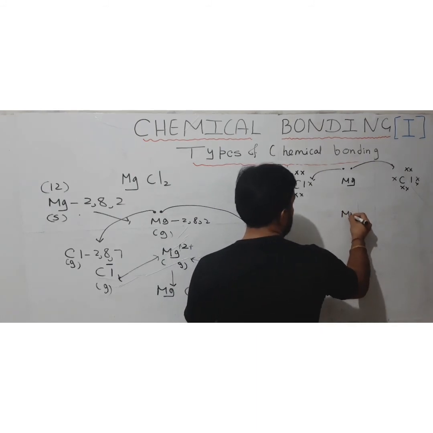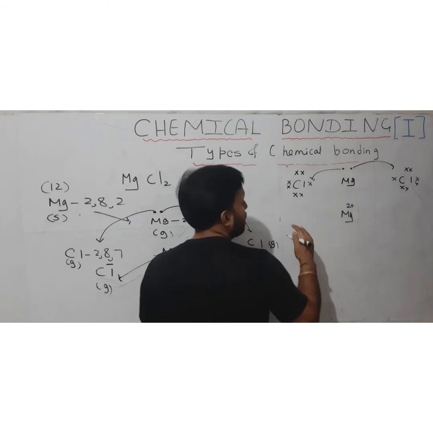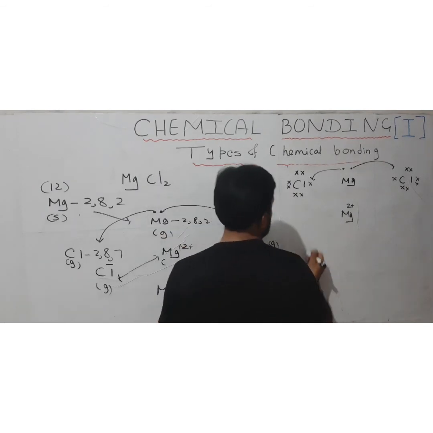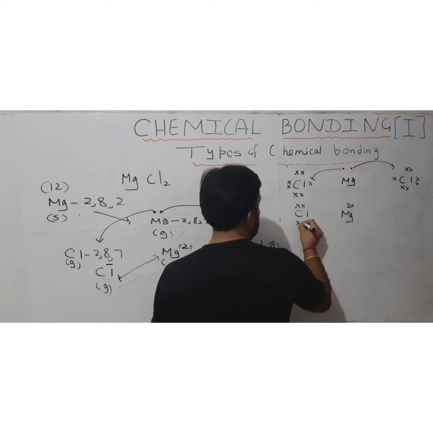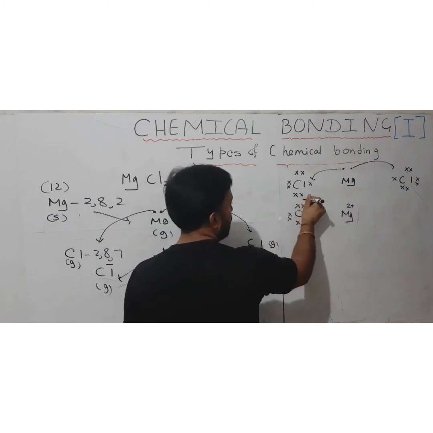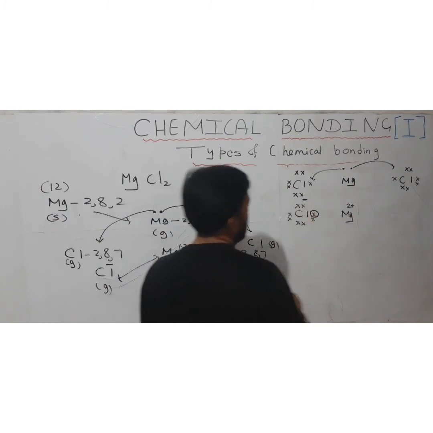Once it gets transferred, magnesium will acquire 2 positive charge, there will be no electron left in the valence shell, means 8 will be there, but no need to show that. And the chlorine will now have 8 electrons in its outermost shell, so it becomes chloride ion, that is 1 electron which is coming extra. I am showing it with the circle.